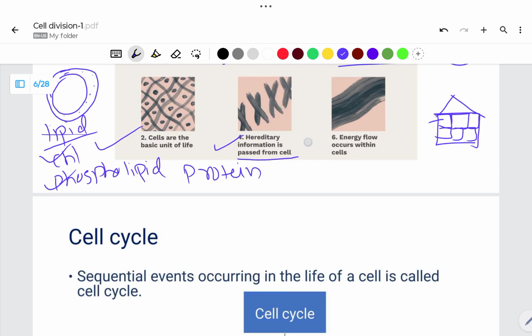The last point in the theory suggests that energy flow occurs within the cell. So mitochondria is the powerhouse of the cell. Inside our cell, mitochondria generate energy, and that energy flows from mitochondria to other parts of the cell, or we can say to other organelles.